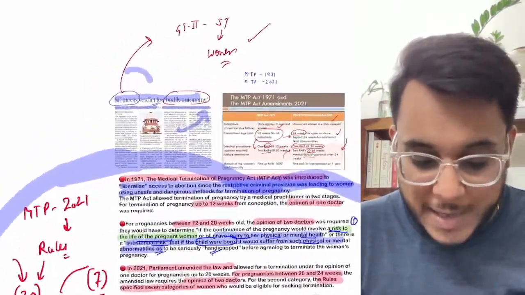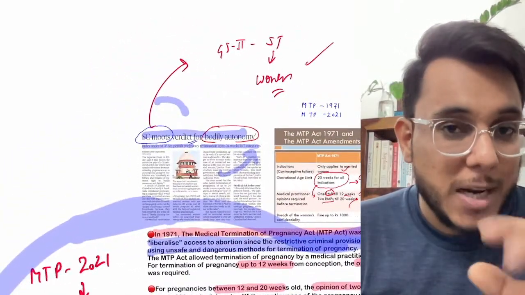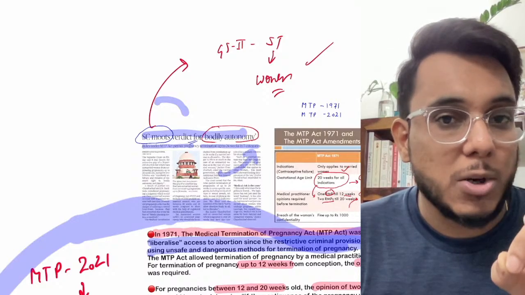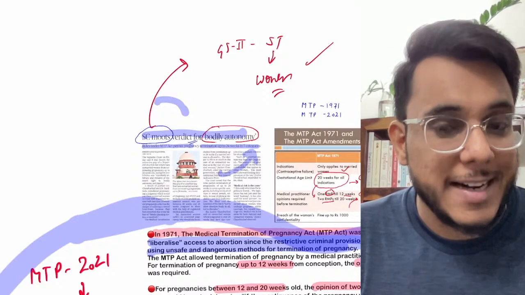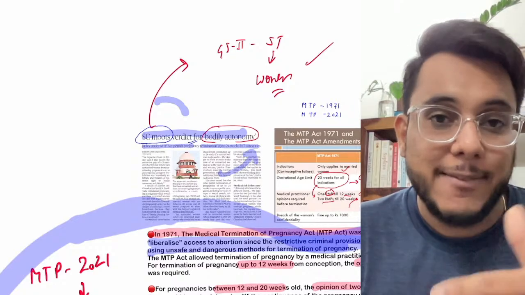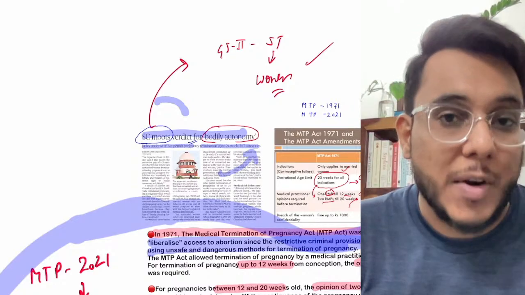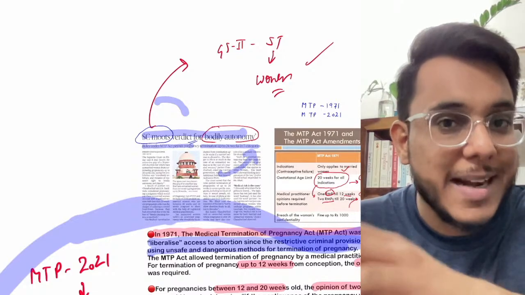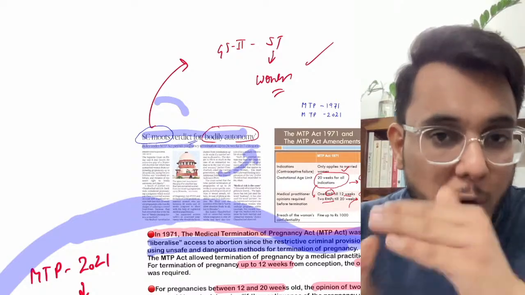Moreover guys, again I'm telling you, this particular year and the next year, abortion is going to be a very important topic. Why? Because the Roe versus Wade judgment has come in the Supreme Court, which has rolled back the abortion rights that were given. The Roe versus Wade judgment has been overruled. It has been rolled back.